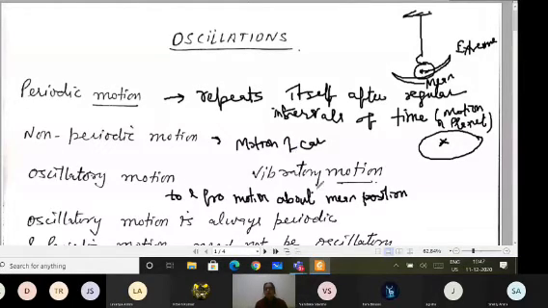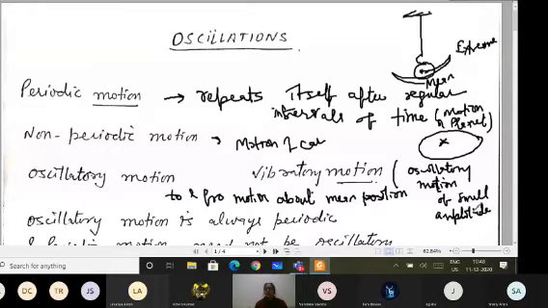Now, if the amplitude of this oscillation is made small, then the oscillatory motion you can call the vibratory motion. So vibratory motion is also an oscillatory motion, but of small amplitude. You can write that a vibratory motion is oscillatory motion of small amplitude. Like when you think of any example, like in the lab, the tuning fork.